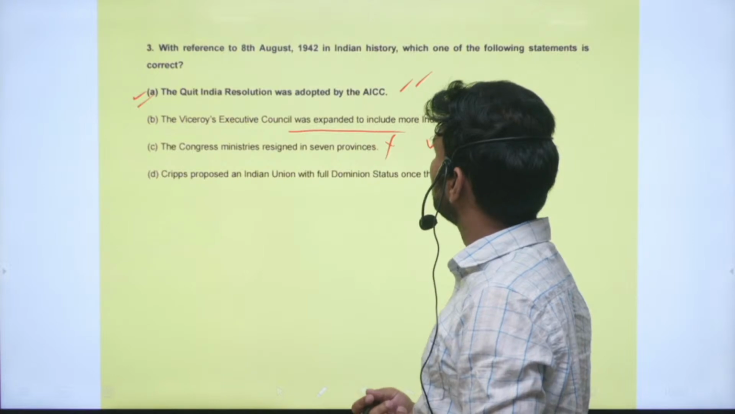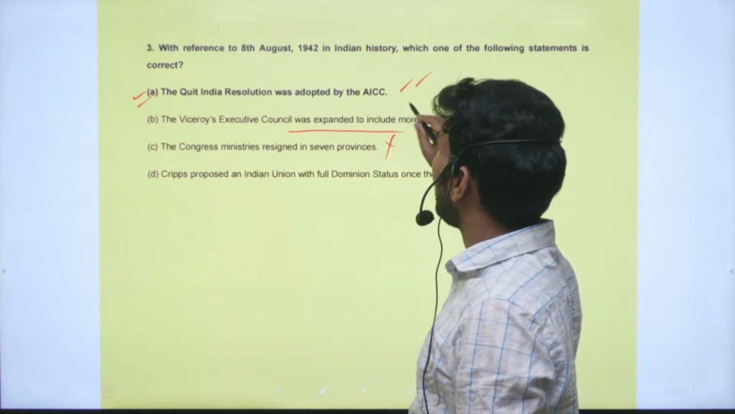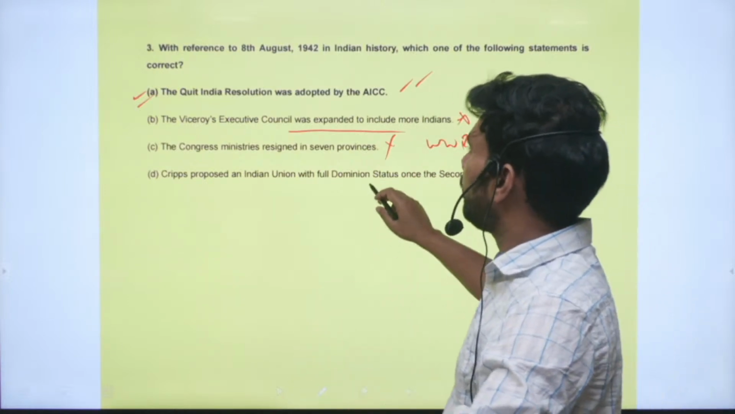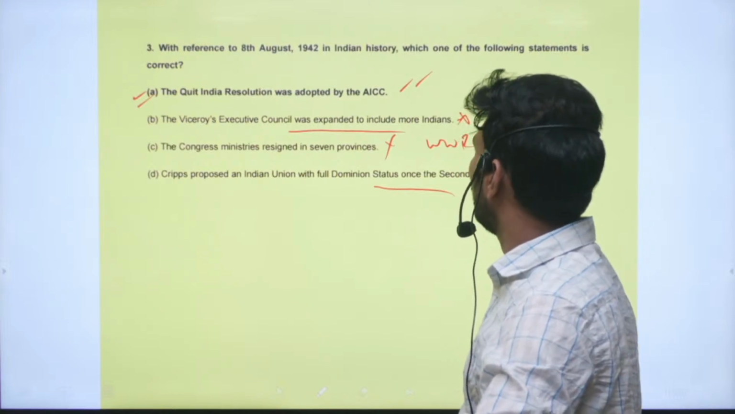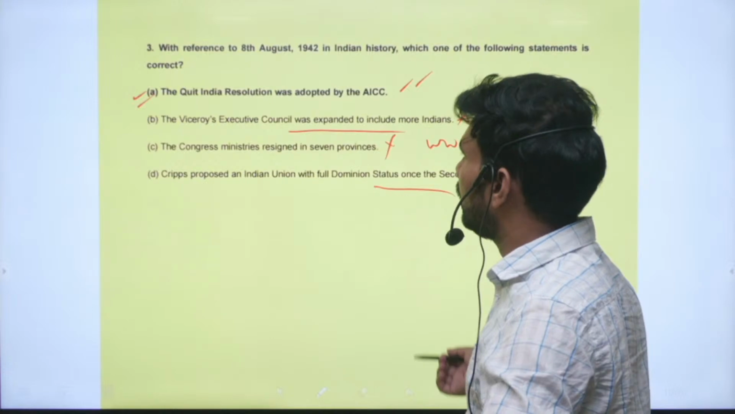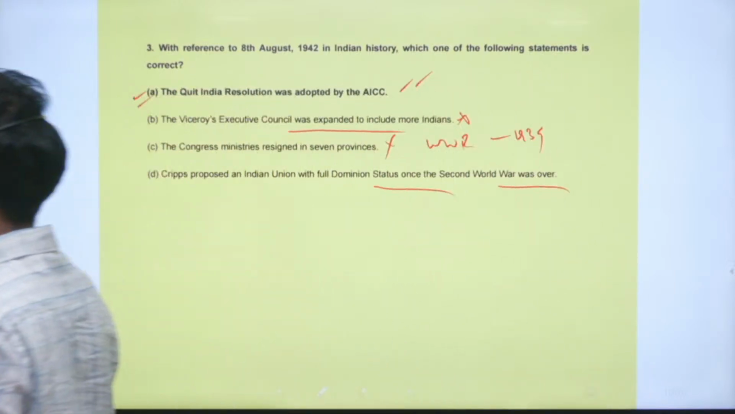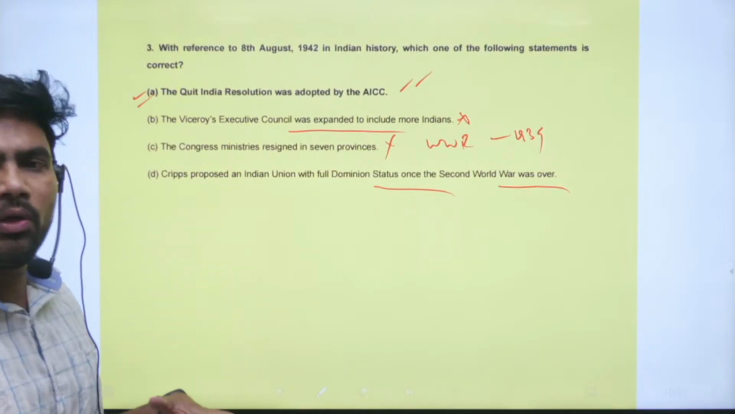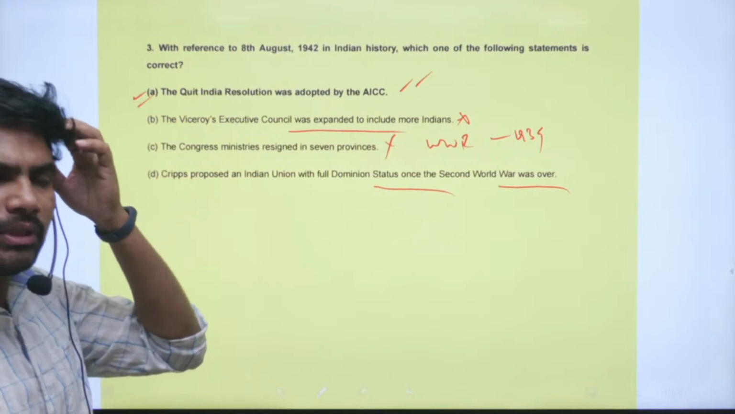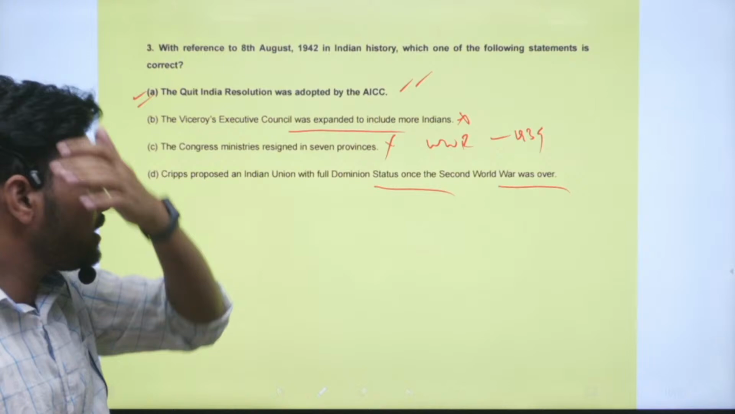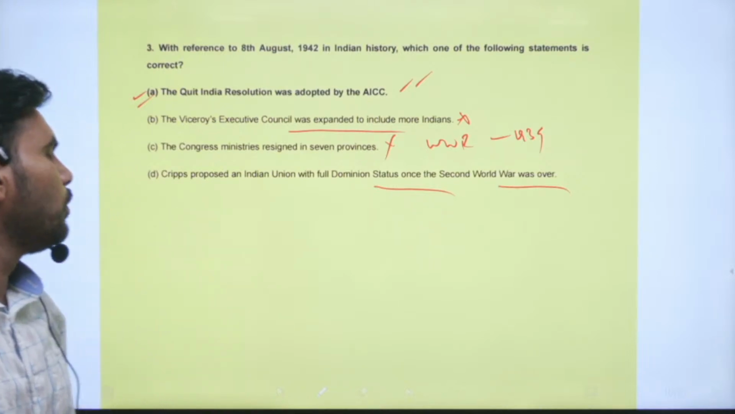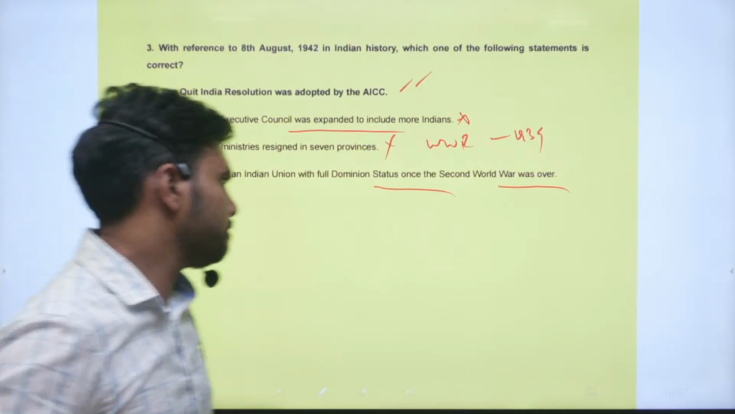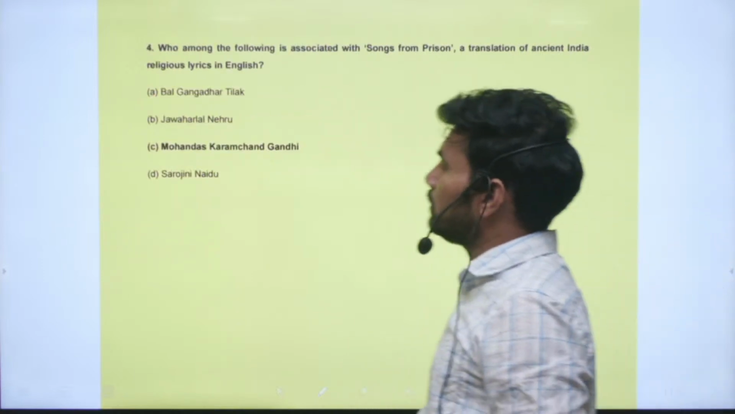The Viceroy's Executive Council was expanded to include more Indians. So this also happened before 1942 only, again to get the support of Indians. Right? Cripps proposed an Indian Union with full dominion status once the Second World War is over. So this has also happened before the launch of the Quit India movement. Because of the failure or disappointing proposals of the Cripps mission, Mahatma Gandhi decided that we should launch the Quit India movement and ask the Britishers to completely quit India. Right.